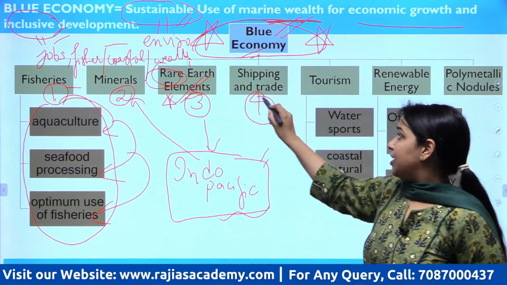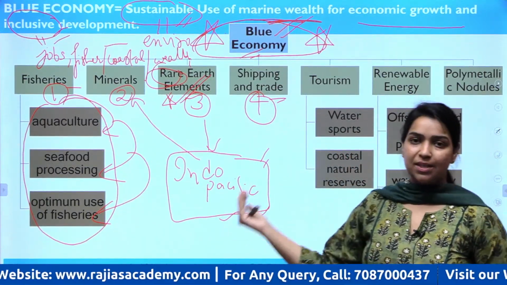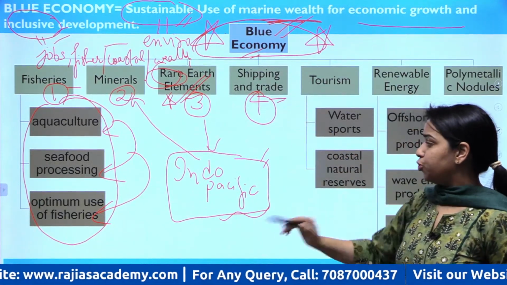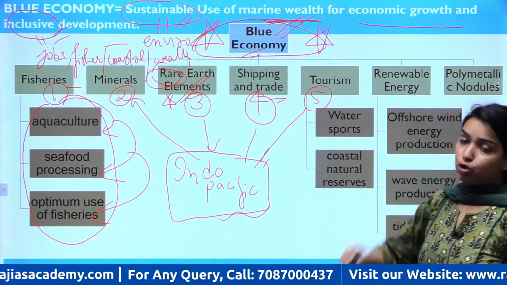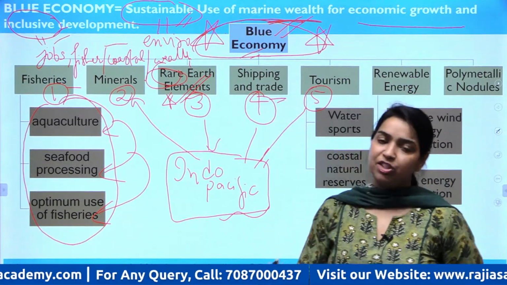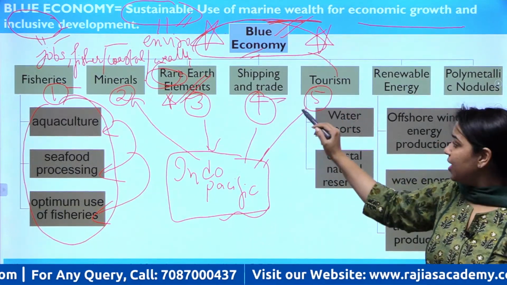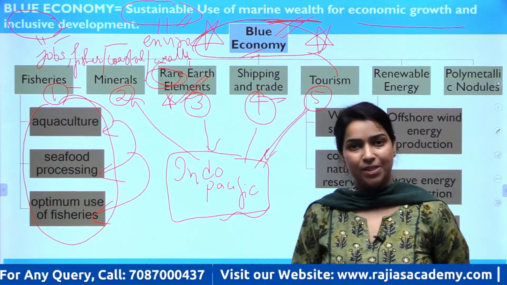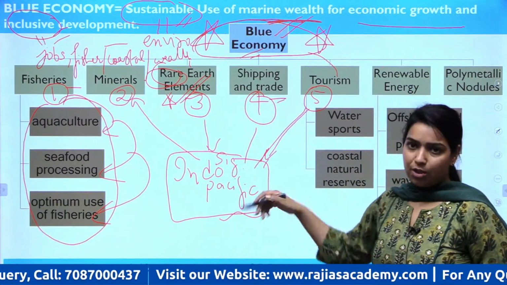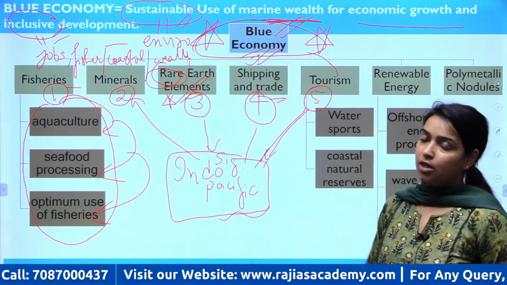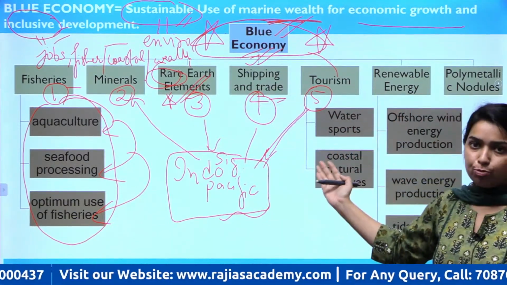Fourth is, as I have already discussed, shipping and trade passes through this region. Majority of the world's shipping and trade passes through this region, and that also contributes to the significance of the Indo-Pacific region. Then blue economy also comprises tourism activities, water sports, adventure tourism, nature tourism. Everything included also forms part of blue economy and increases the significance of Indo-Pacific. ये सारे points we are discussing within the significance of Indo-Pacific. The major heading is that it will provide us the benefits of blue economy, and all these are the components of blue economy, right?